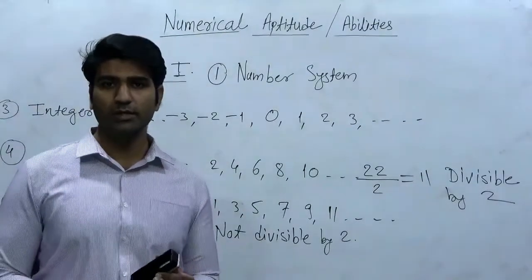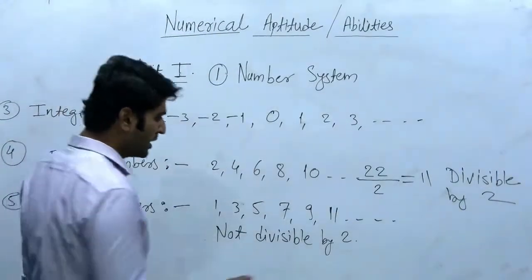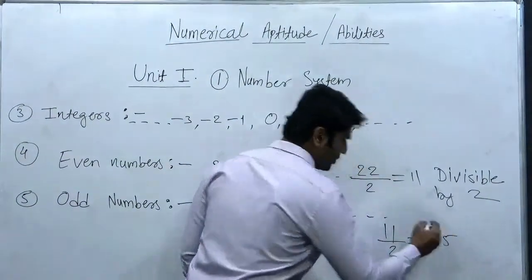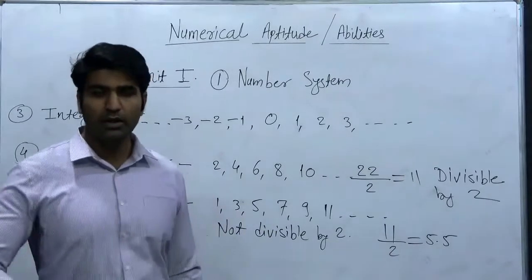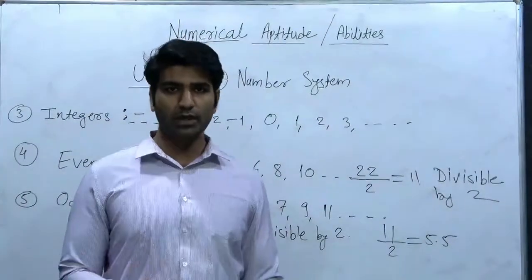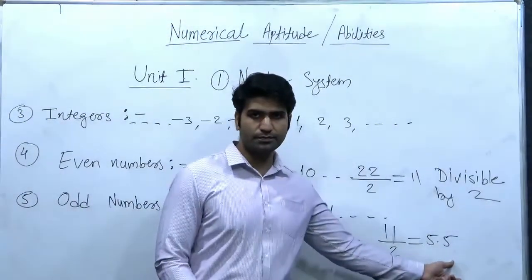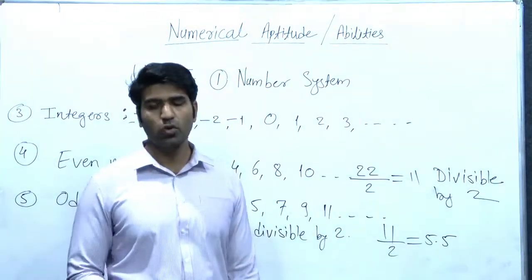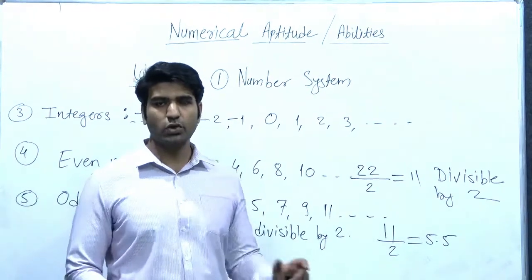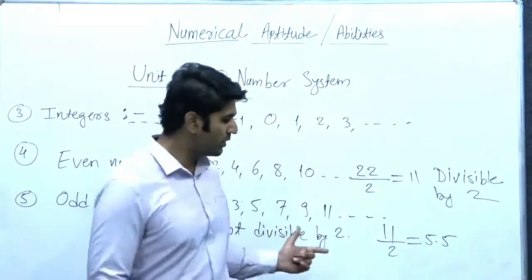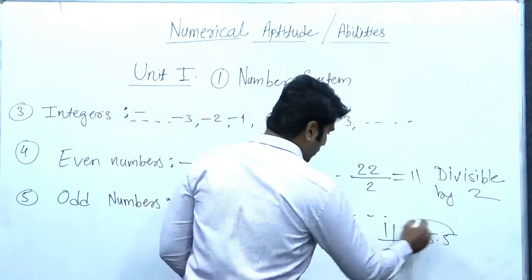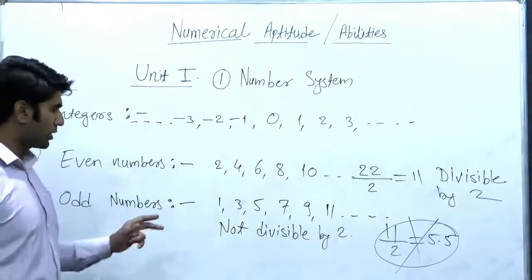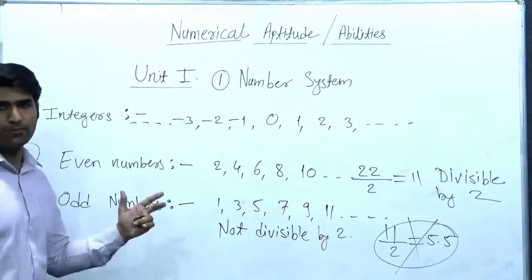Divisible means completely divisible. If someone says 11 divided by 2, the answer is 5.5. It is divisible in a sense, but divisible means completely divisible, means not in fraction. The answer should be a complete number, whole number or natural number. It should not be a fraction. So divisible means completely divisible. Therefore 11 is not an even number, it is an odd number.